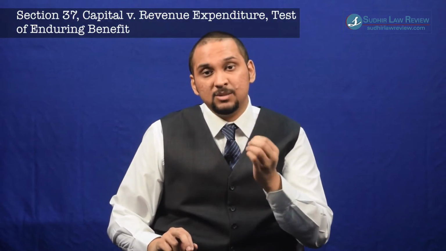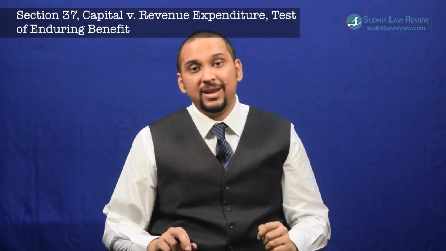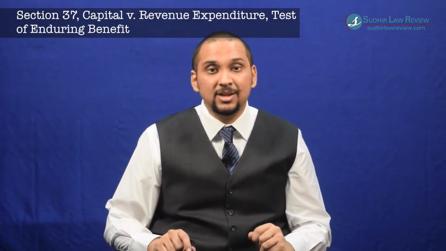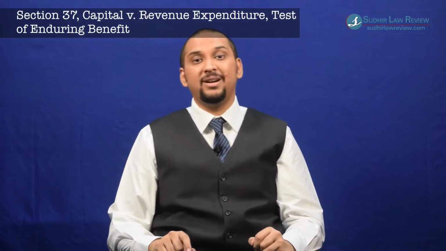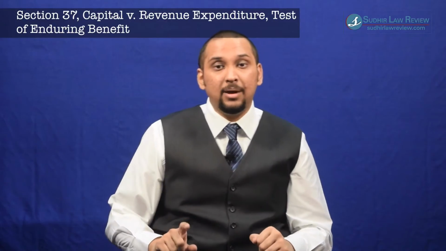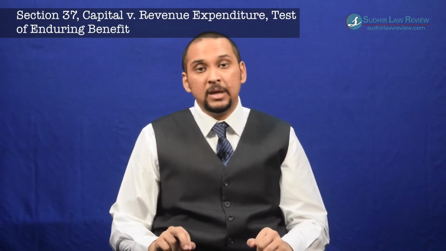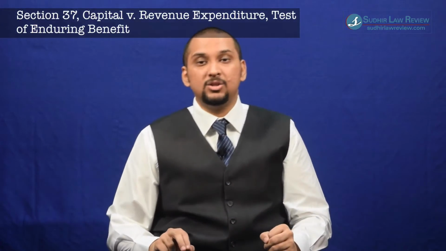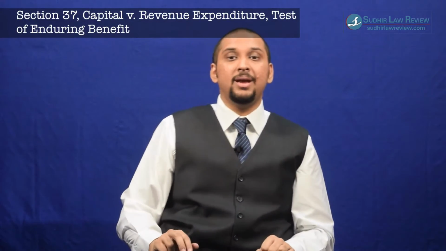Okay, so what's the working test? In cases where the expenditure is made for the initial outlay or for the extension of a business or a substantial replacement of the equipment, there is no doubt that it is capital expenditure. A capital asset of the business is either acquired or extended or substantially replaced, and that outlay, whatever be its source, whether it is drawn from the capital or the income of the concern, is certainly in the nature of capital expenditure. This is the Supreme Court in Assam Bengal Cement versus CIT.